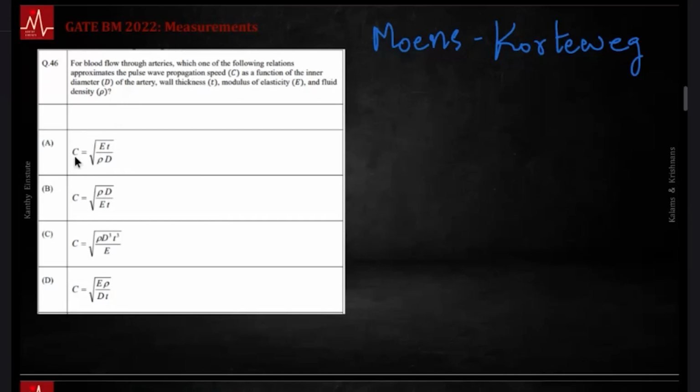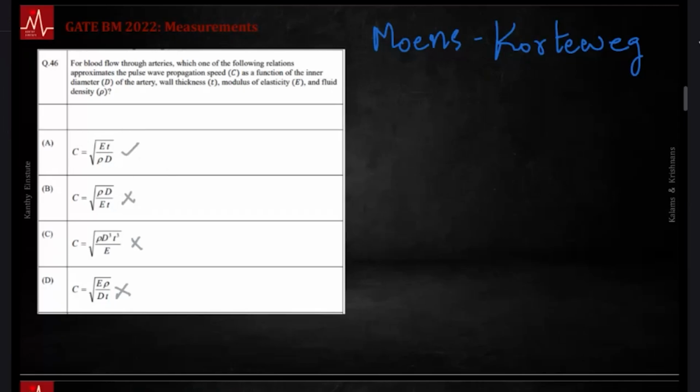C is the wave speed, E is the Young's modulus, T is the wall thickness, D is the diameter of the artery, rho is the fluid density. Yeah, fine. That is correct. This is ET by rho d. So at this stage you can recall this is not rho d by ET, it's not E rho by dt and all that. Let's say it's not examination day and you forgot the mnemonic. You could always do dimensional analysis.